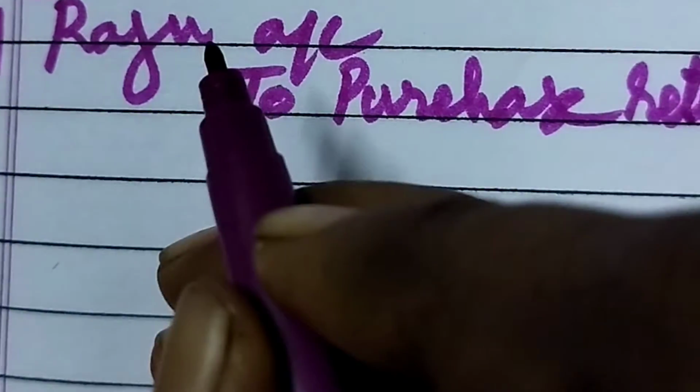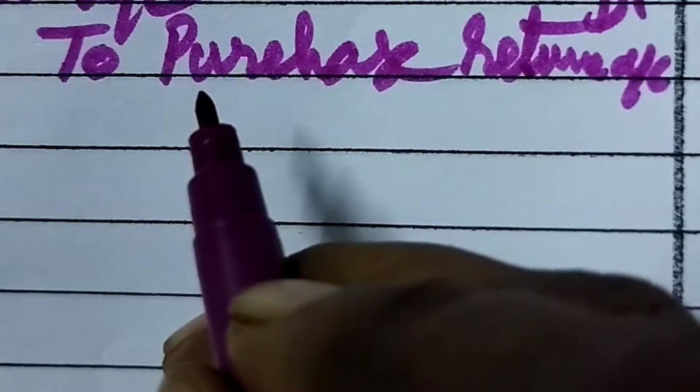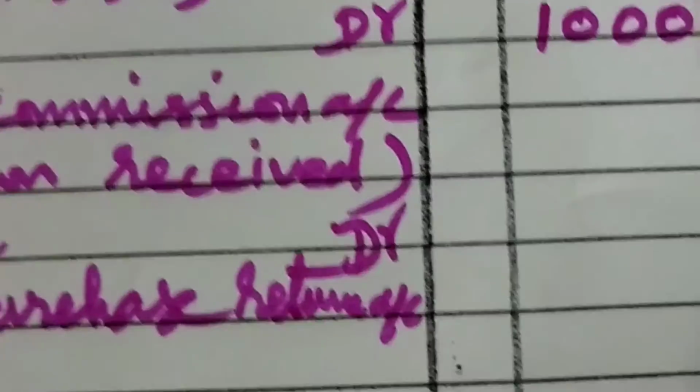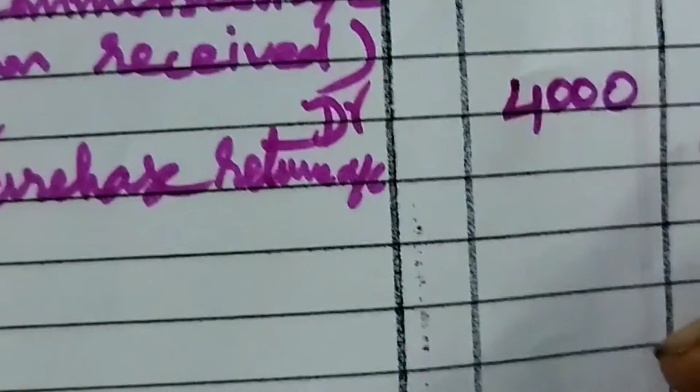So Raju account is a personal account. We are debiting because he is the receiver. Purchase return account is a real account. Goods are going out. So we are crediting. Okay. What's the amount? 4,000. So 4,000 under the debit as well as under the credit. 4,000.